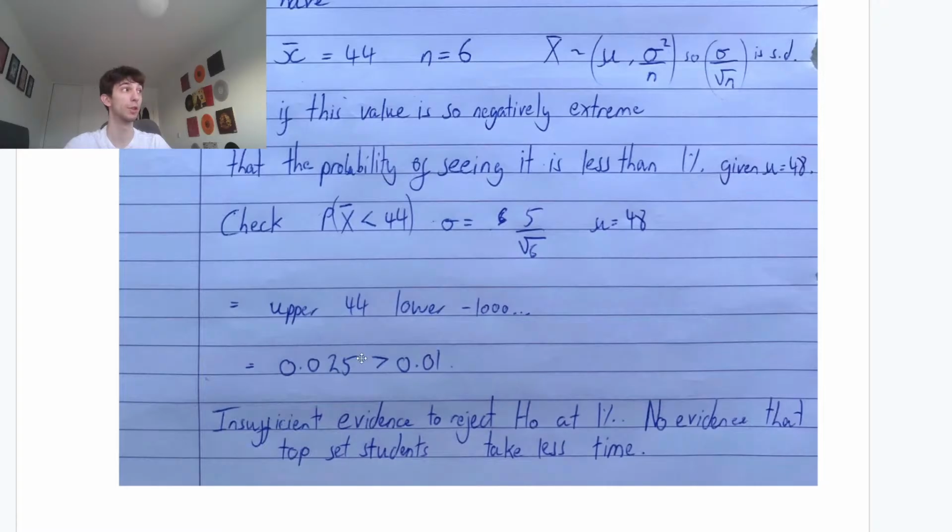You could also use a critical region, guys. If you wanted to use a critical region, you go to your inverse normal. It's a 1% significance level, so you put in 0.01 as your area. Your standard deviation is still 5 divided by root 6. Your mean is 48 because we're taking the original distribution. That would give you a value of 43.25. So anything less than or equal to 43.25 will be in our critical region. 44 is not within our critical region. It's larger than 43.25.